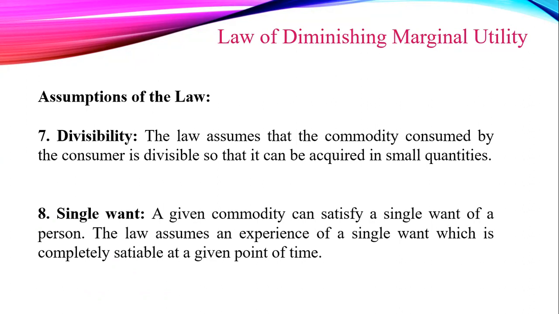And the next is single want. A given commodity can satisfy a single want of a person. The law assumes an experience of a single want which is completely satiable at a given point of time. The law of DMU assumes that a particular product or commodity is used to satisfy only a single want. However, there are certain products such as electricity, water, etc., which have multi-purpose uses. That is, such products can satisfy multiple wants.